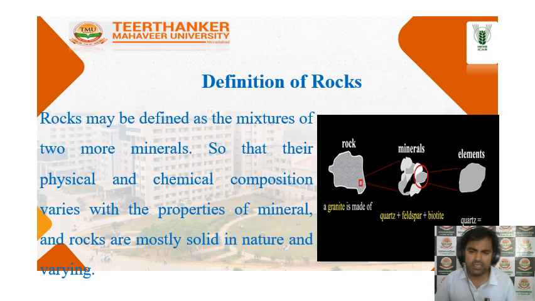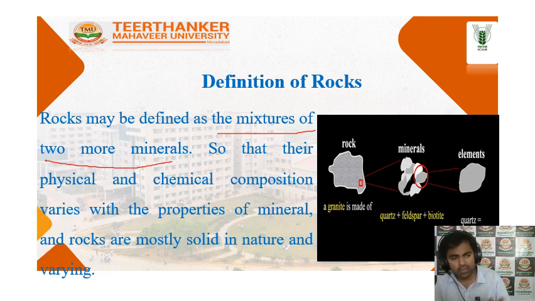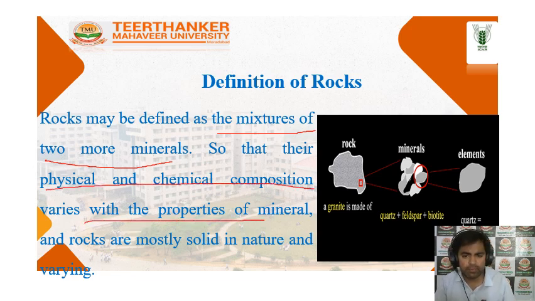Now you can see here, rock is defined as a mixture of two or more minerals. It means the rock is a mixture of two or more than two minerals, so their physical and chemical composition varies with the different properties of the minerals and rocks.